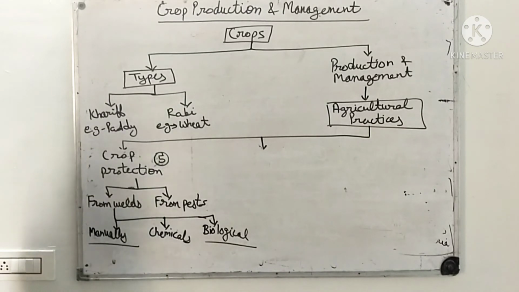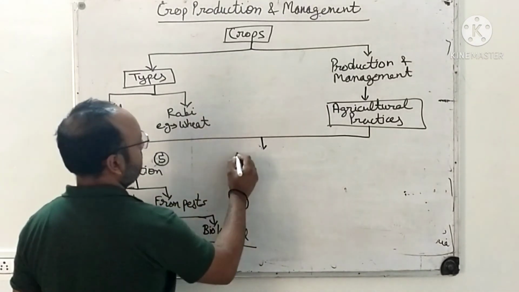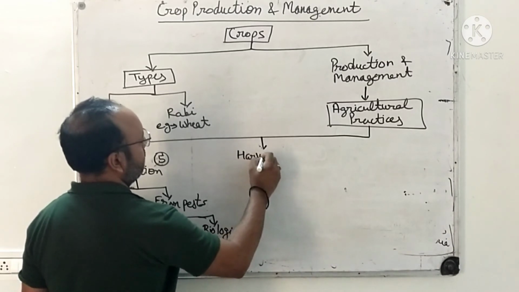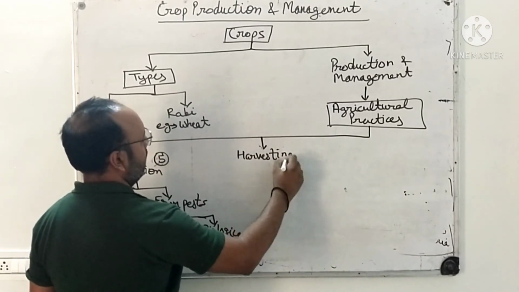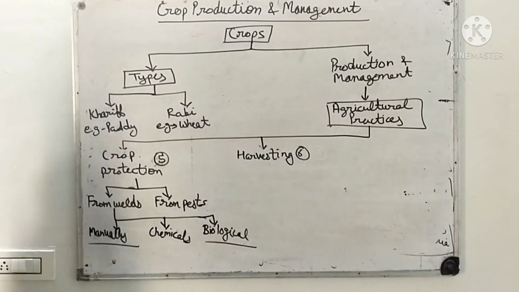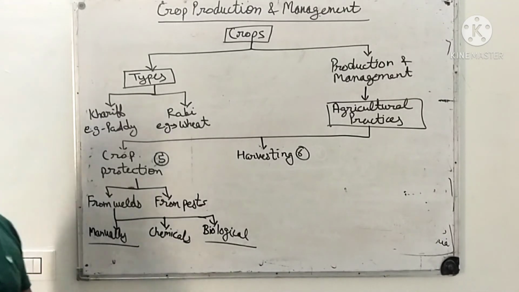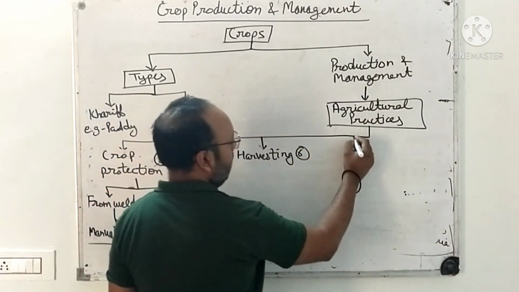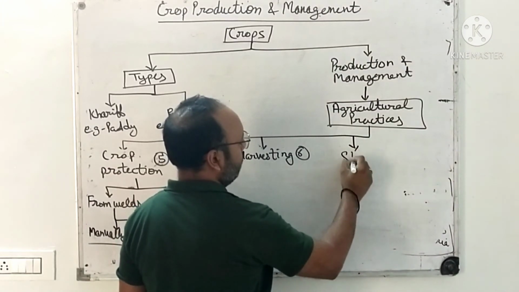Then after this we are having harvesting. Harvesting, we know that with the help of a combine we do this, right? There is nothing special about this. Then last we have storage.